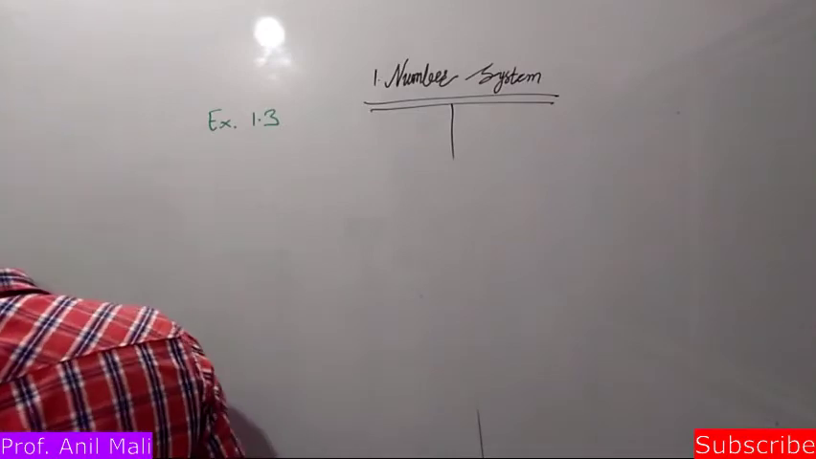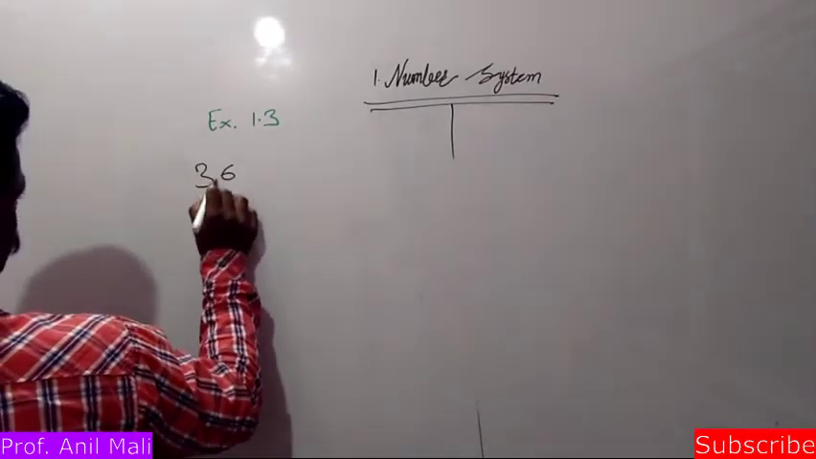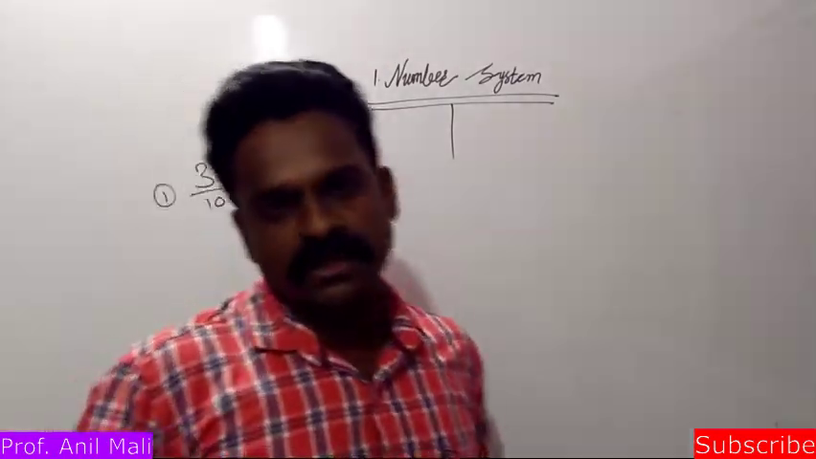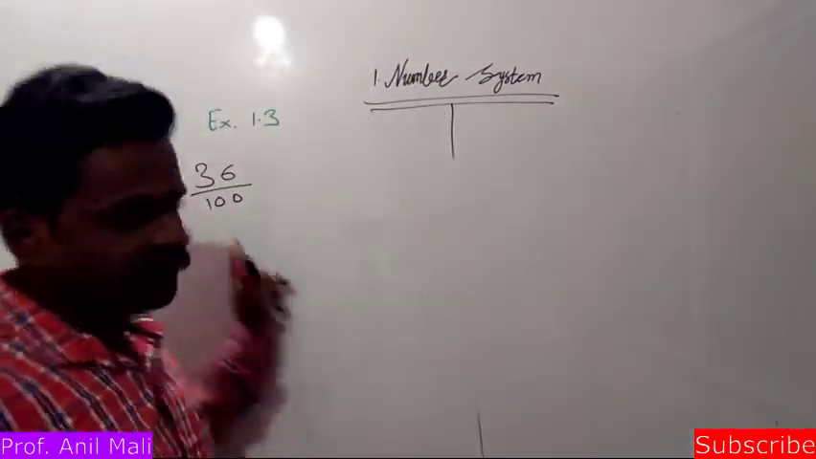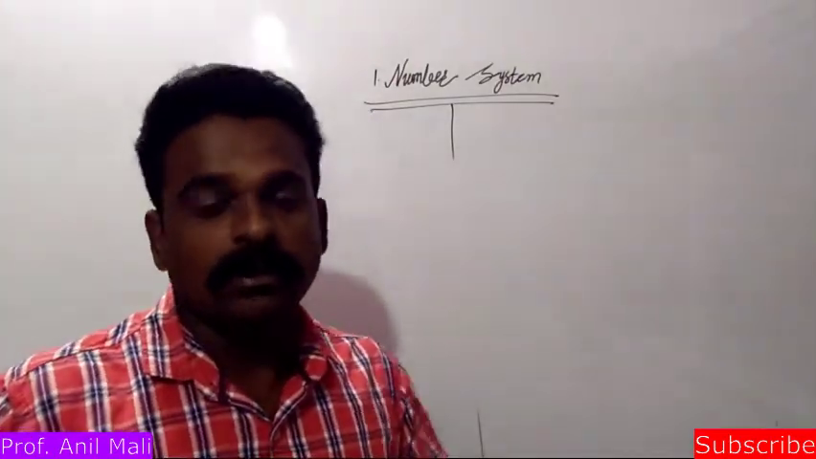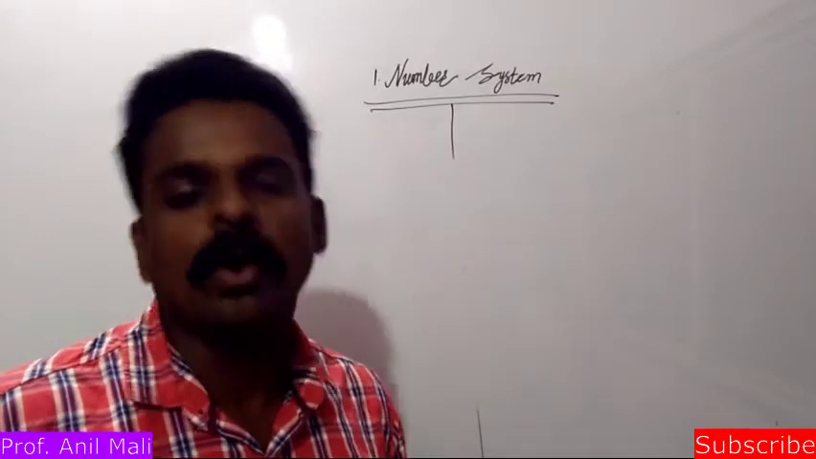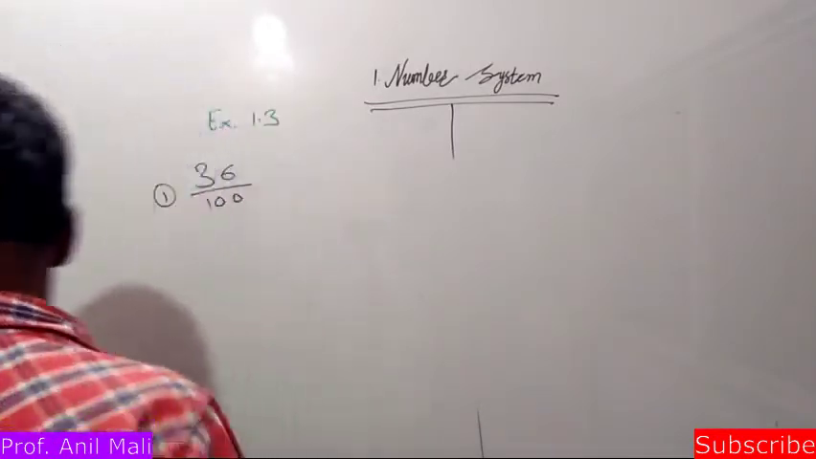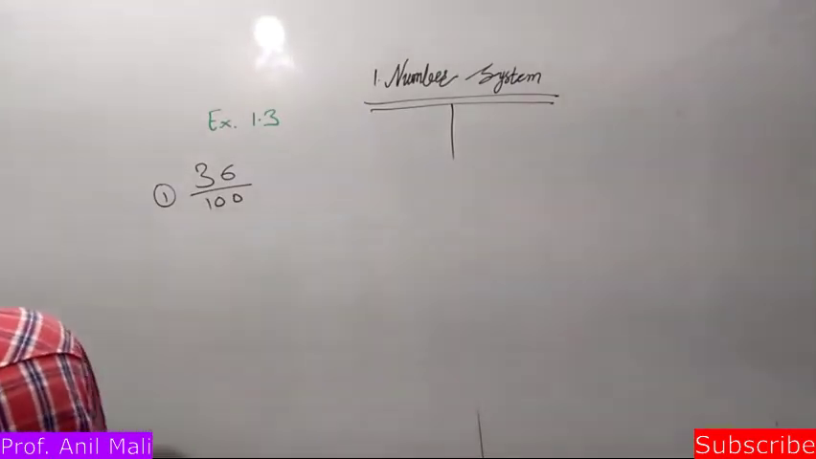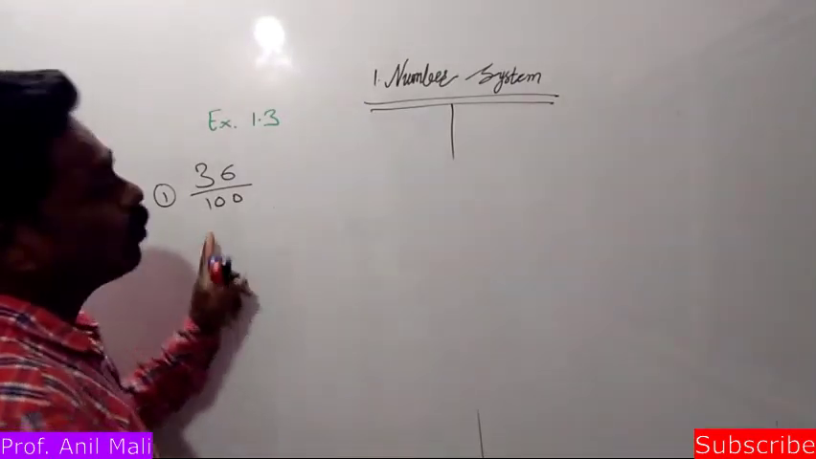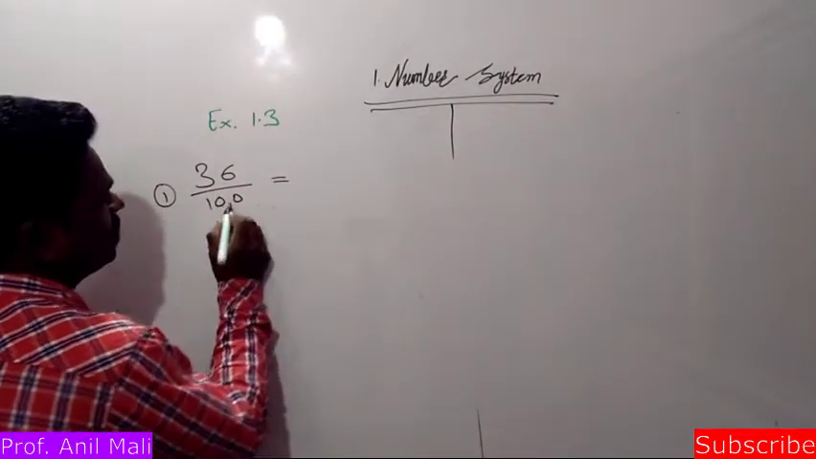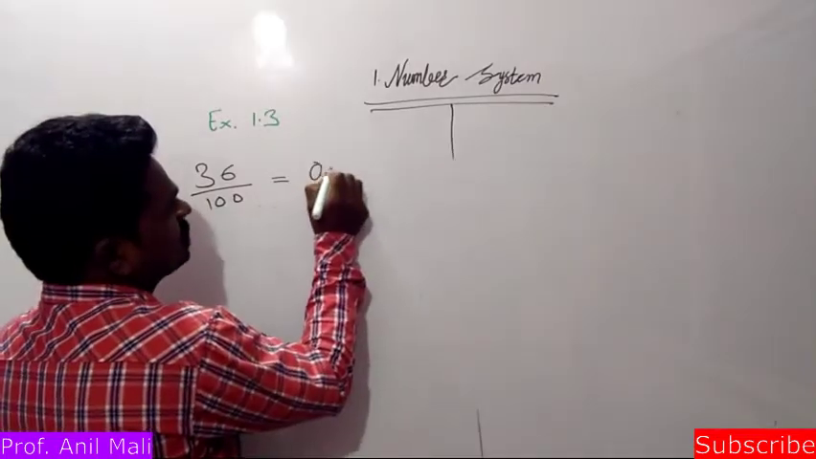I'll write here. First one is 36/100. So I'm going to repeat the question once again. Write the given number in decimal form and find out which type of number that is. Okay, fine. So write the following in decimal form and say what kind of decimal expansion is the given number. So we can write 36/100 as nothing but 0.36.